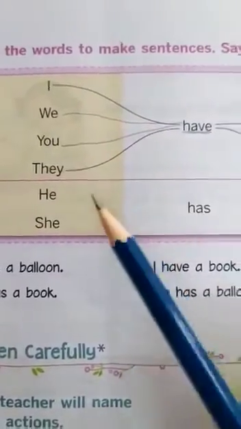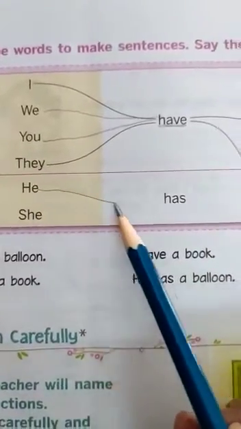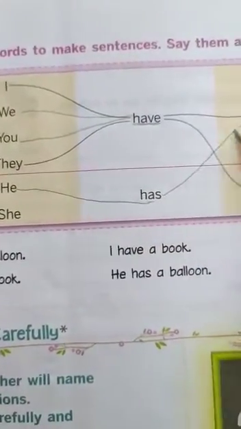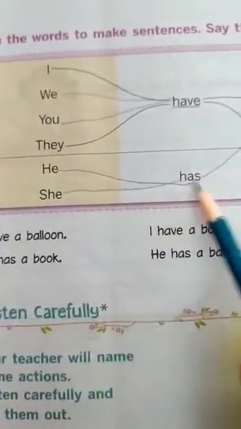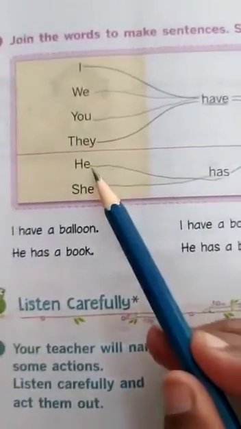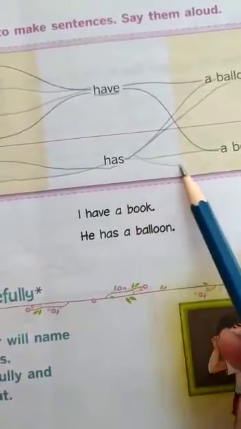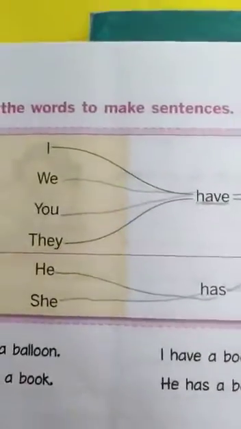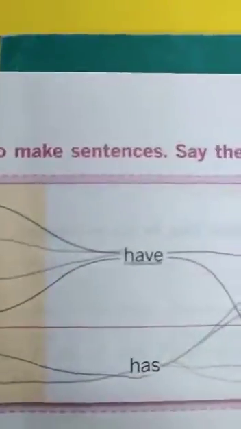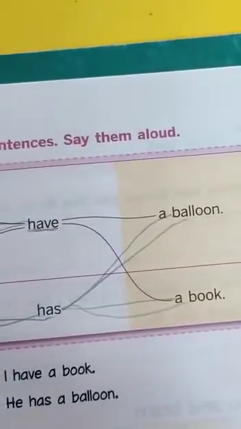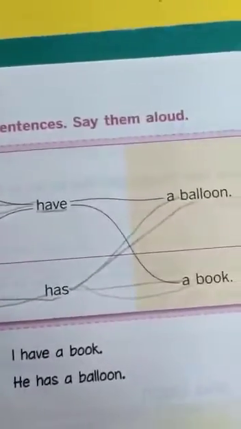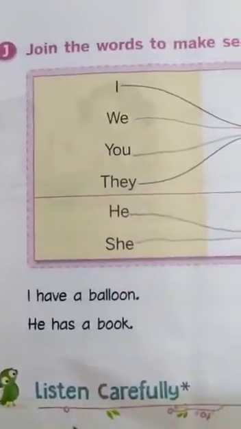Now she, he has a balloon. She has a balloon. He has a book. She has a book. So this is the thing, children. See, we have to read this also, children.